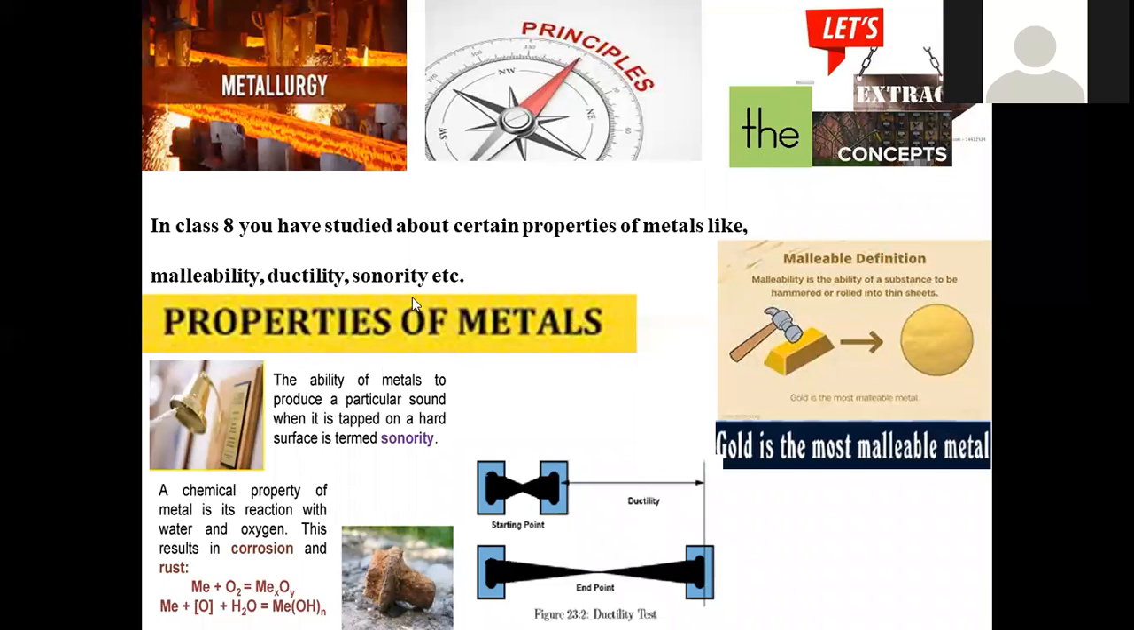So here, let us recap. We are going to recollect the previous concepts. In class 8, you have studied certain properties of metals like malleability, ductility, and sonority. Let us have a glance at these topics. What is meant by malleability, ductility, and sonority? This is a recollection of our previous concepts.